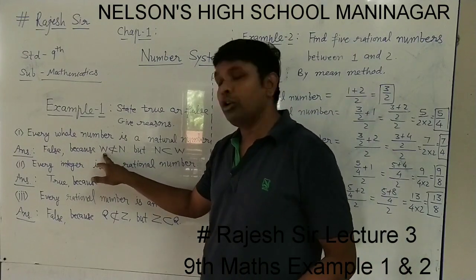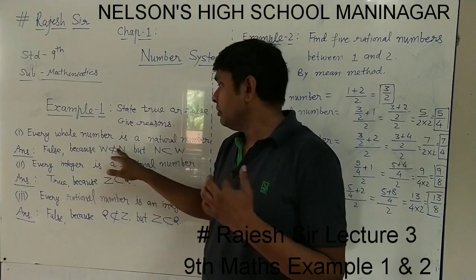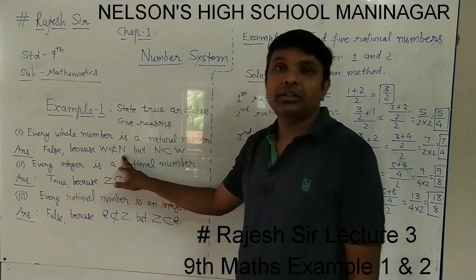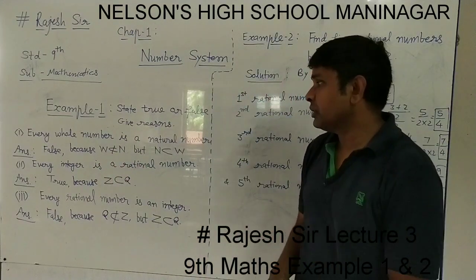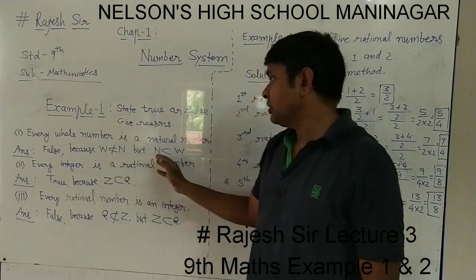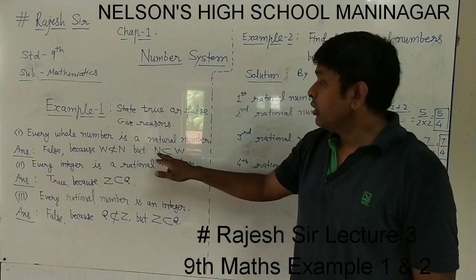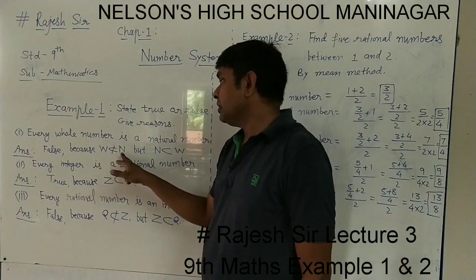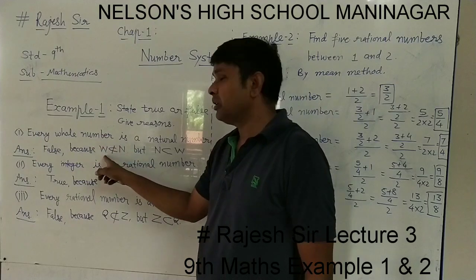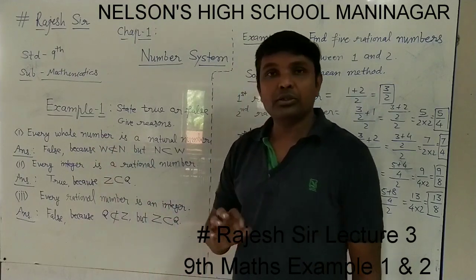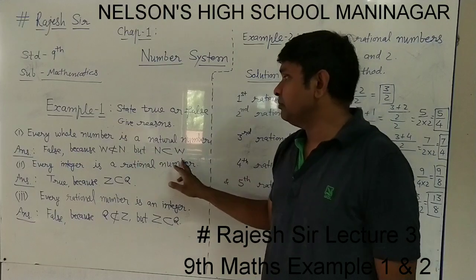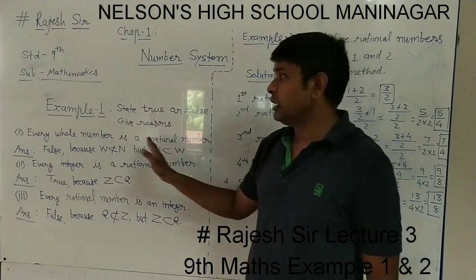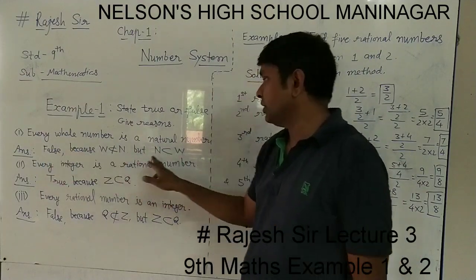Because 0 of the whole numbers doesn't come in natural numbers, W is not a subset of N. In our first lecture we understood that W is not a subset of N, but N is a subset of W. All natural numbers are whole numbers, but not every whole number is a natural number, because 0 is in W but not in N. So this statement is false.